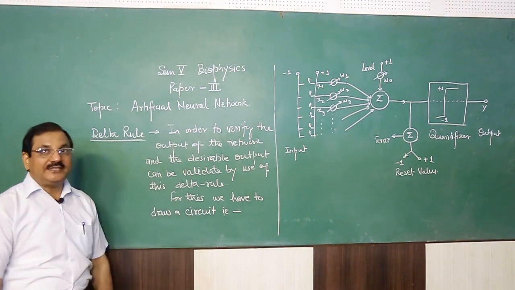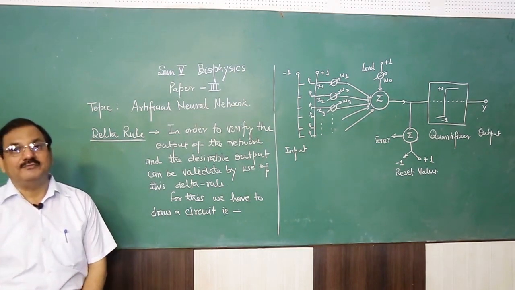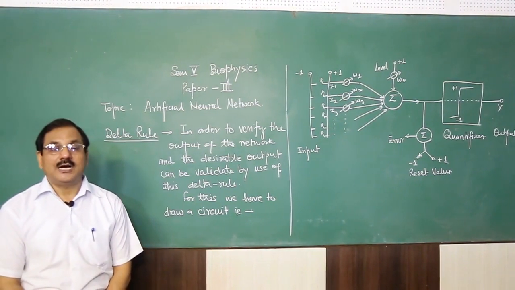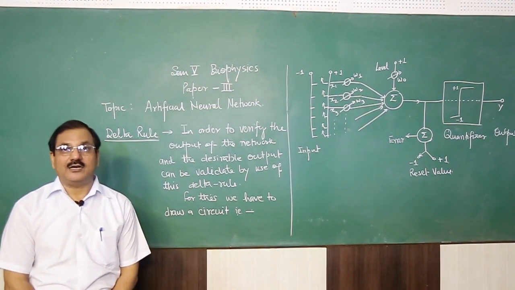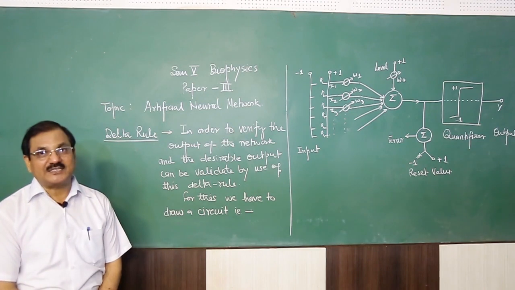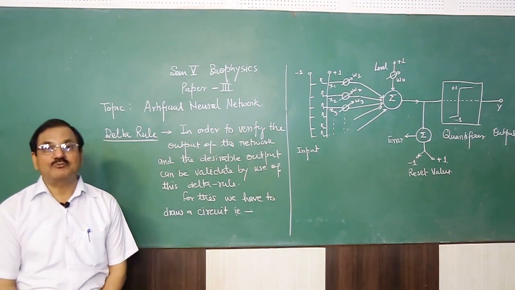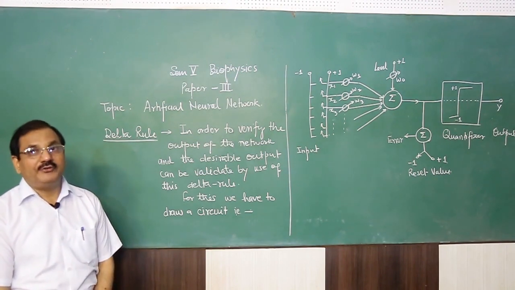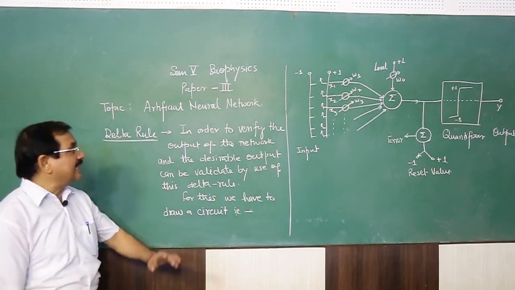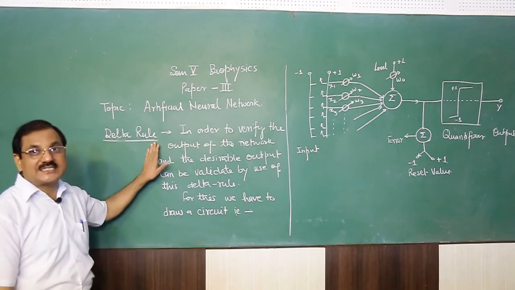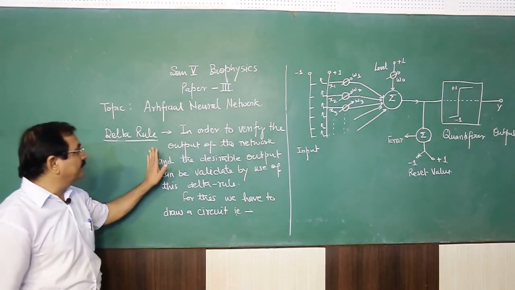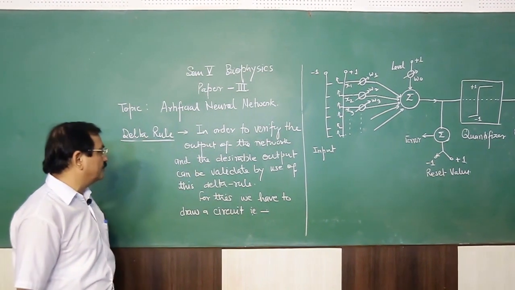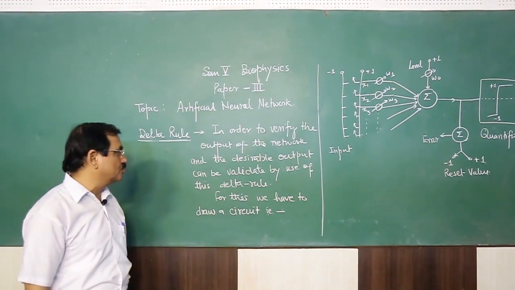Now, when the output of a network is not in the desirable form, the output that is expected from the network, then we have to find the error. For the determination of error, we need the delta rule. That certain rule is known as the delta rule. The output of the network and the desirable output can be validated by use of this delta rule.